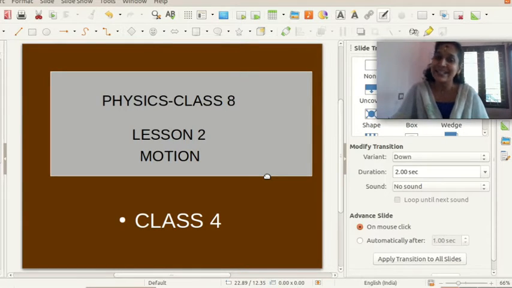We are going to discuss lesson 2 of class 8. Lesson 2, motion. This is our 4th class. In the previous class, we studied uniform speed.